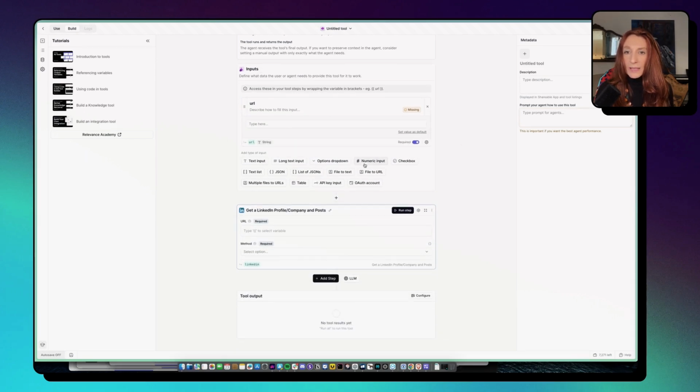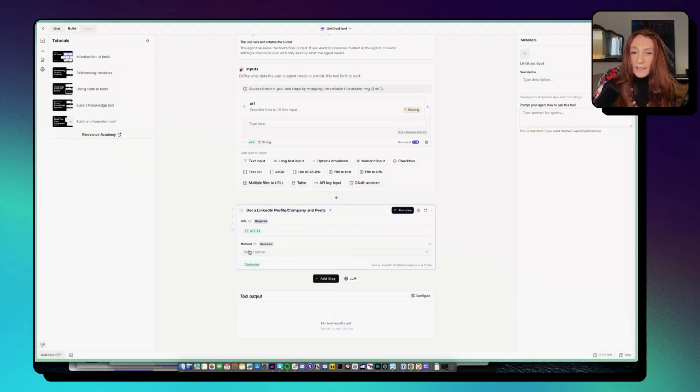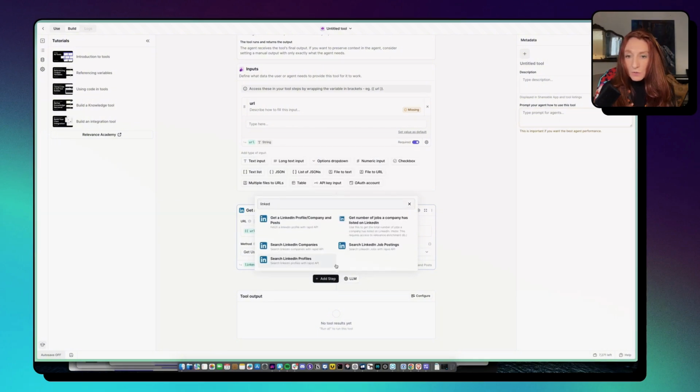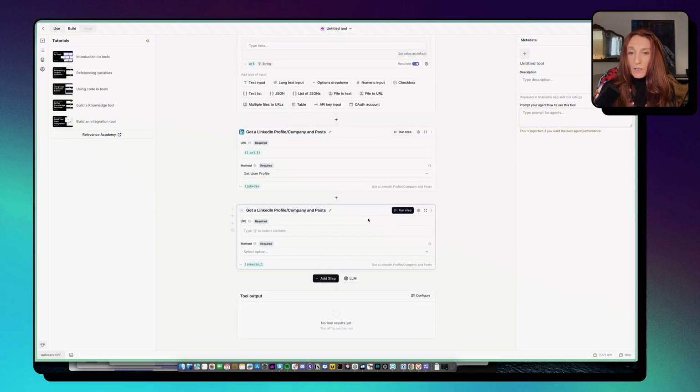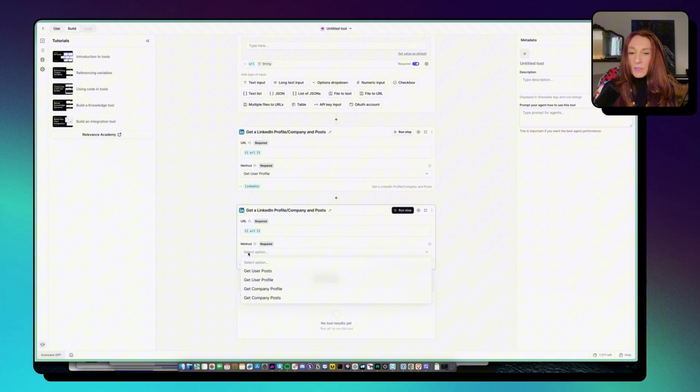So we need two things. Here we need the URL, and so it's here. And here we are going to get the user profile. Okay, and then we have another step because we also want the posts from this person. So we use the same tool, and we pass the URL again, and here we choose get user post.